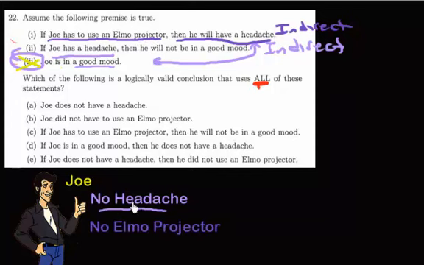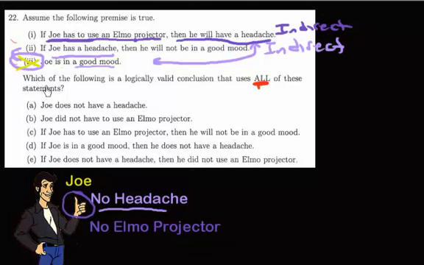And how can we be so sure he's not using the Elmo projector? Because if Joe has to use an Elmo projector, he's going to have a headache. Well, we know he doesn't have a headache. So it means there's no way he could have been using the Elmo projector. Because, again, if he did, he'd have a headache, which we already know he doesn't have. And how do we know he doesn't have a headache? Because he's in a good mood. Because of the thumbs up.